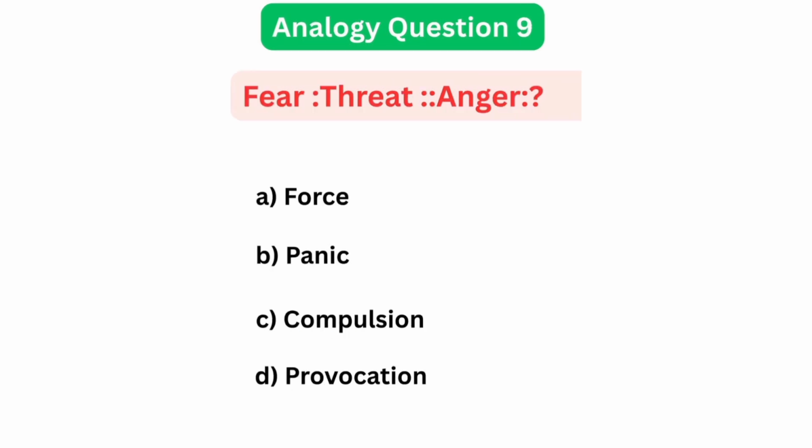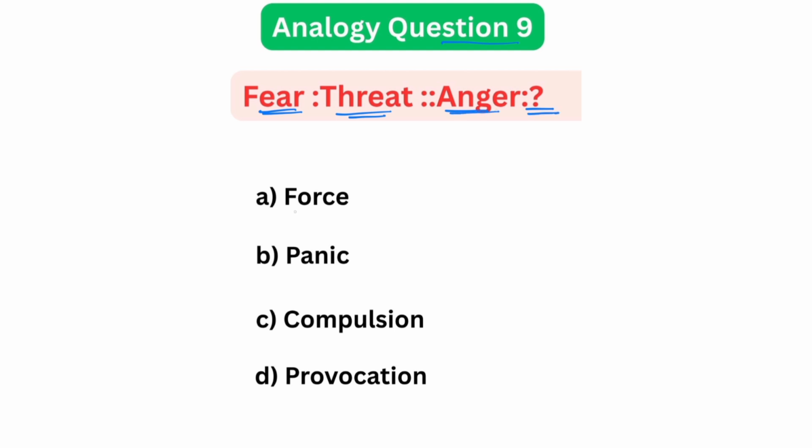Let's solve a psychology style analogy question 9. Fear is to threat. Anger is to what? Options are force, panic, compulsion, provocation. Think logically. Fear is a reaction to threat, something that causes it. Now, anger is also a reaction, but to what?